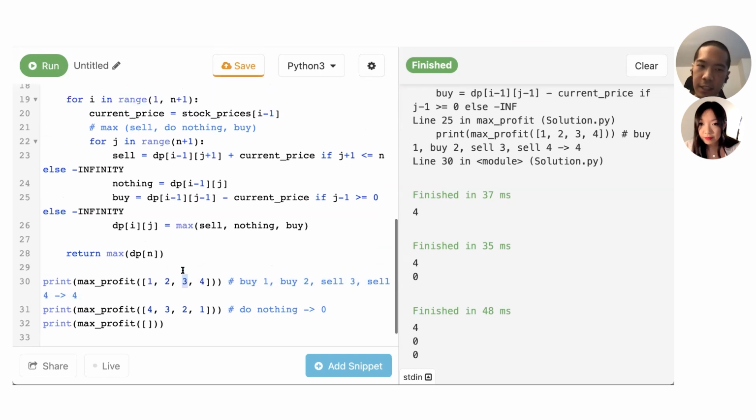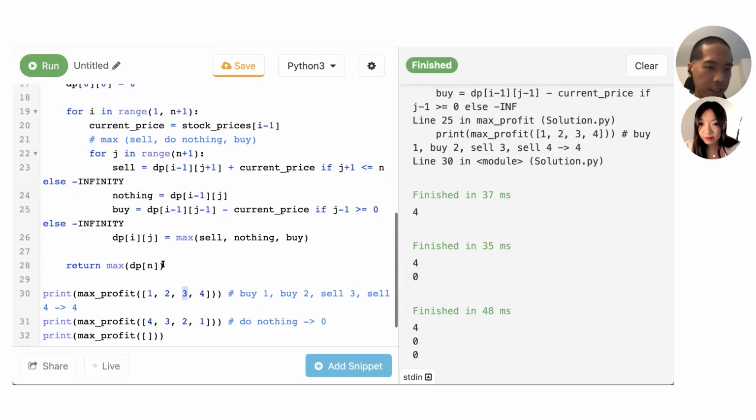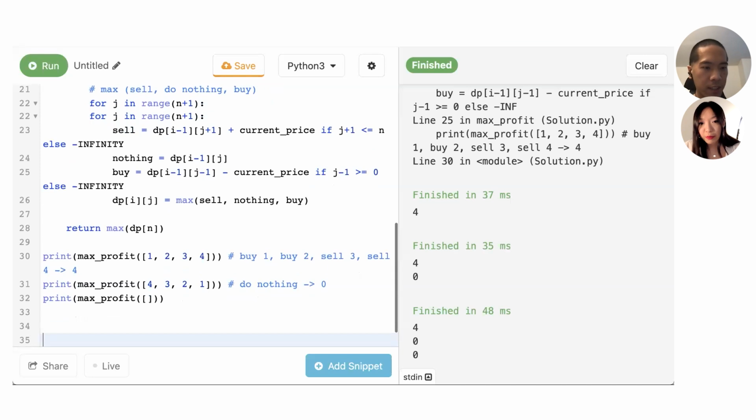So yeah, I think maybe I can sketch out the very naive greedy solution, and we can see how to fix it. So maybe it's good to see an example.